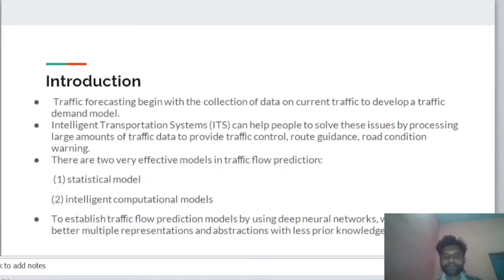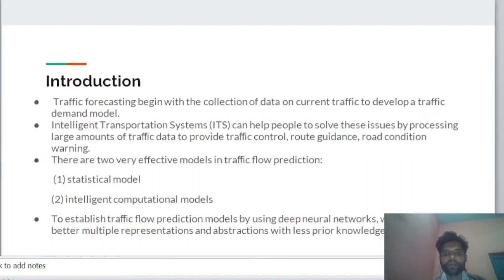Introduction. Traffic forecasting begins with the collection of data on current traffic. This traffic data is combined with other unknown data such as population, employment, trip rates, travel cost, etc. to develop a traffic demand model for the current situation.